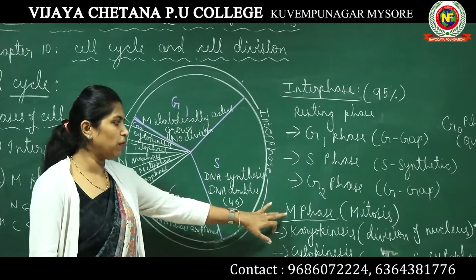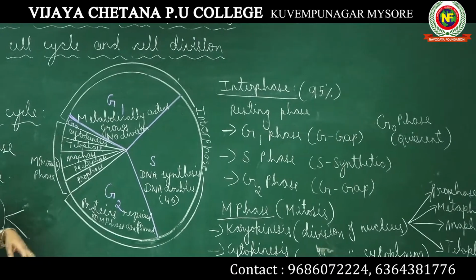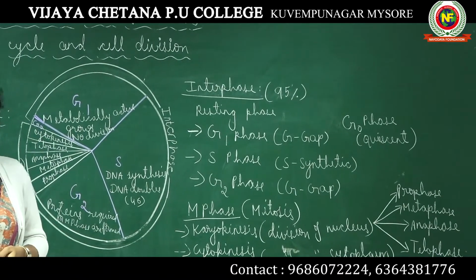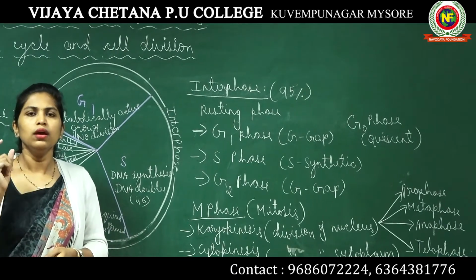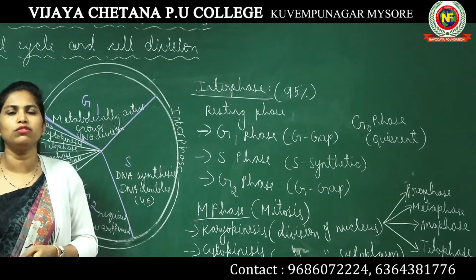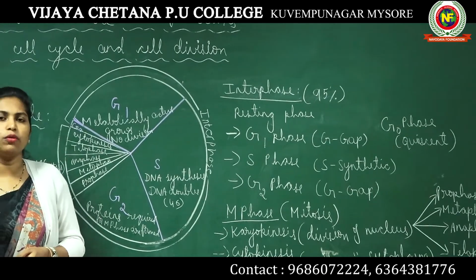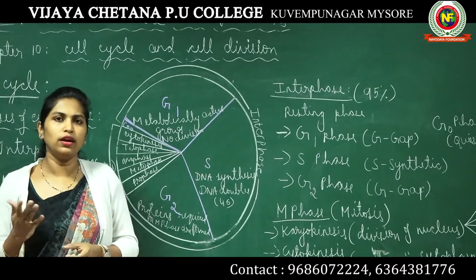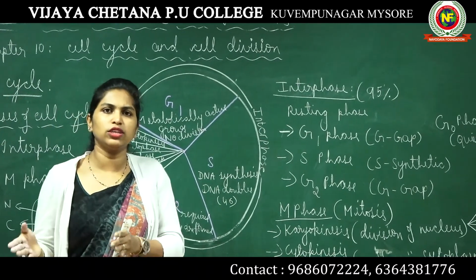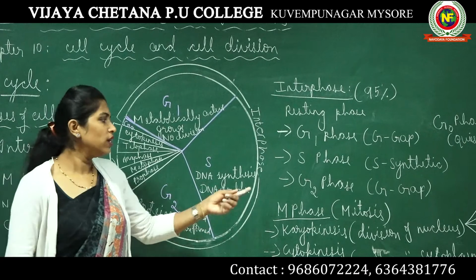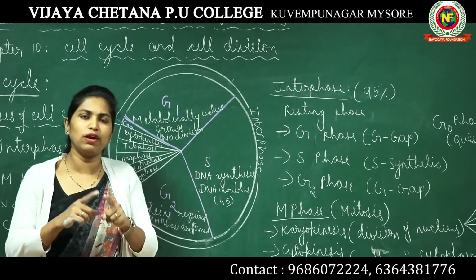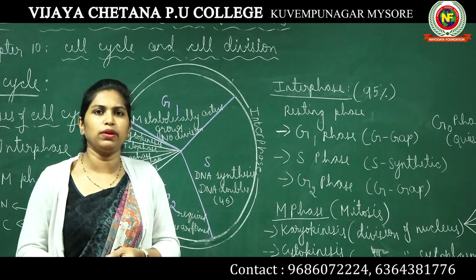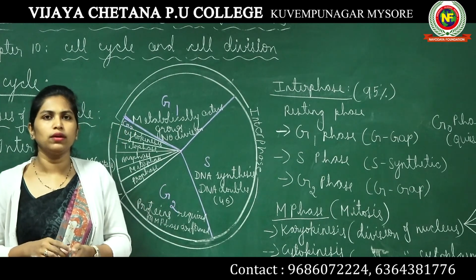We will study mitosis in detail in our next classes. Why is mitosis important? As I told you, we all started our life as a single celled zygote. From a single celled zygote, we have almost 30 trillion cells in our body in an adult. It's not million or billion, it's 30 trillion. How did we reach this high number? Because of cell division. One cell divides into 2, 2 into 4, 4 into 8. This is what has been happening from the time a zygote is formed.